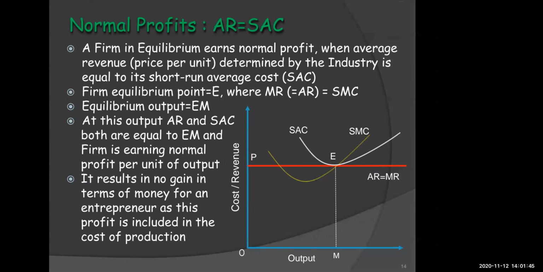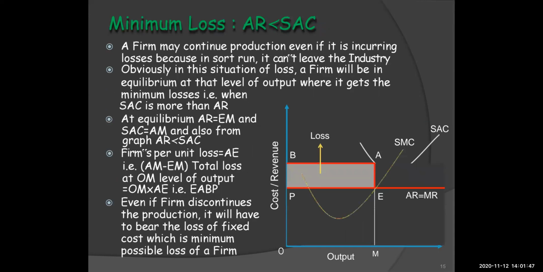Talking about the third situation of the firm in the short run equilibrium, it could be minimum loss. Minimum loss means wherein the firm's revenue is less and the cost is more, which means the income is less and the expenditure is more. So a firm may continue production even if it is incurring losses, because in the short run, it cannot leave the industry. And obviously in this situation of loss, a firm will be in equilibrium at the level of output where it gets the minimum losses. That is when SAC is more than AR.